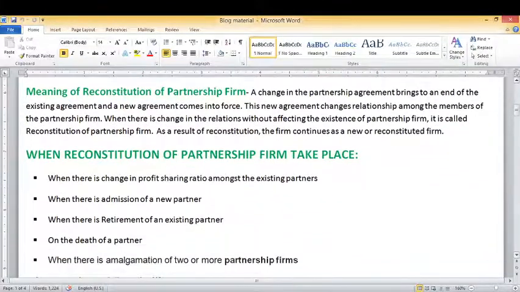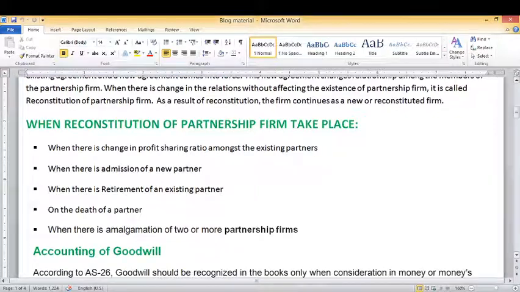So now let us understand when reconstitution of partnership firm takes place, or we can say the circumstances in which reconstitution of partnership firm takes place, or the modes of reconstitution of partnership firm. The first case is when there is a change in profit sharing ratio amongst the existing partners. As there is a change in the old agreement due to change in profit sharing ratio amongst the existing partners, this will be taken as reconstitution of partnership firm.